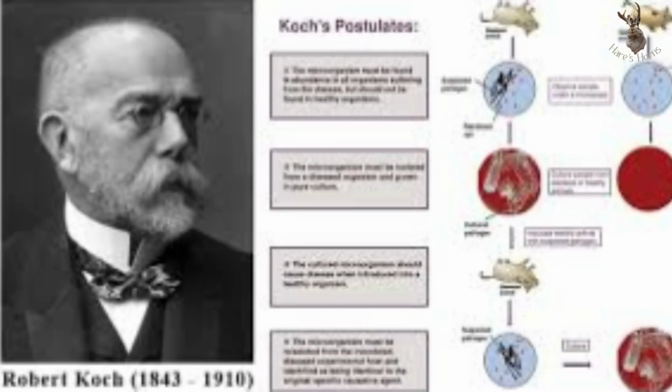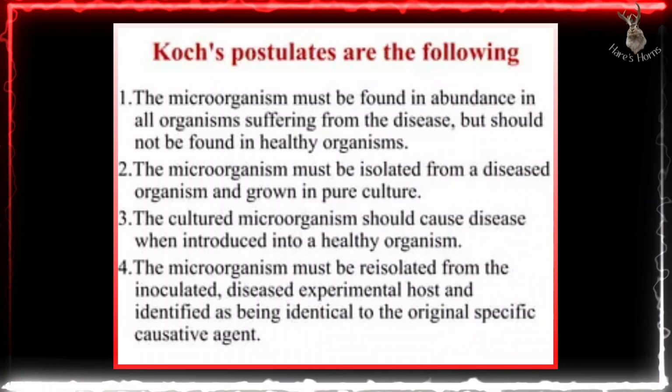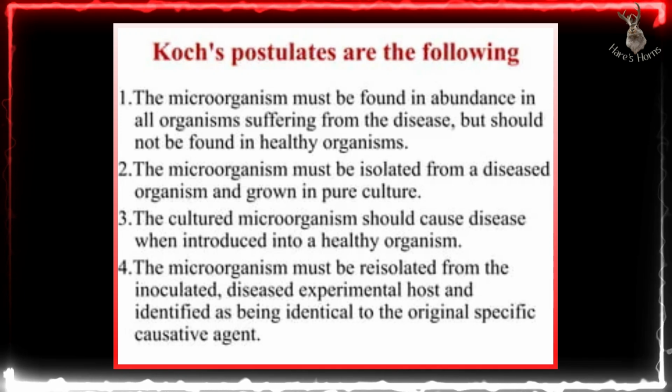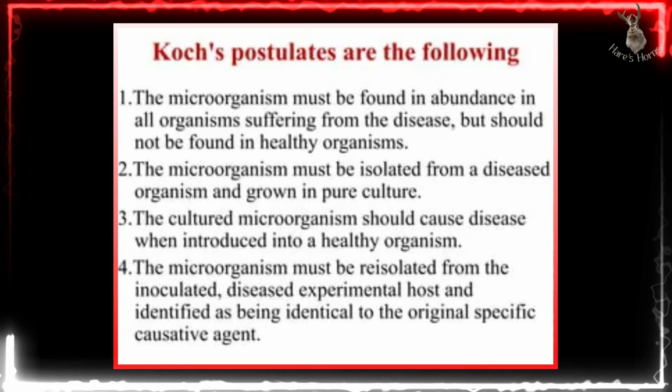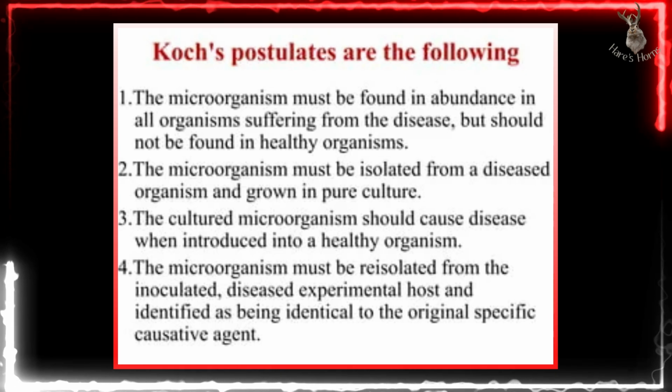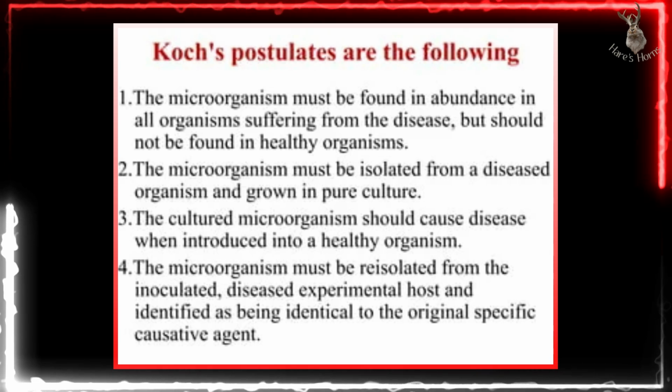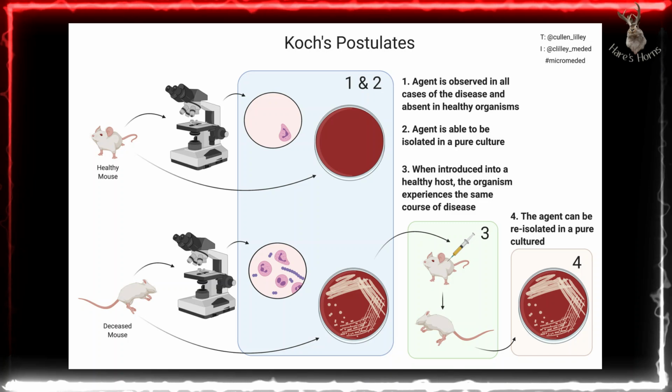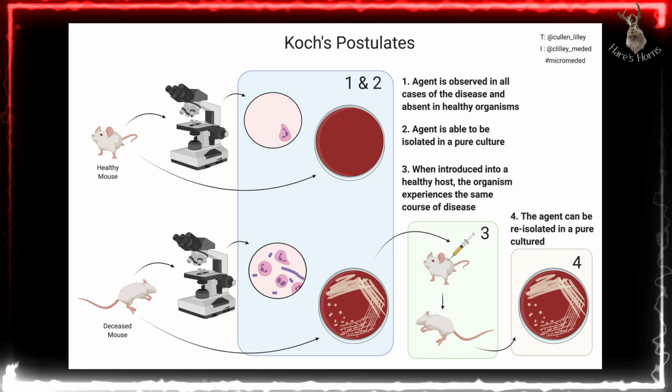Koch's postulates state that, to paraphrase, what is being sought, in this case the virus, must be clearly identified to be claimed to exist, so it must be visible. Specifically, it must first be proven that the virus is present in every diseased organism. It must be isolated, that is, separated from everything else that exists in the sample, and preserved in a pure environment. When what has been isolated, a pure virus and nothing but it, is introduced into a healthy organism, that healthy organism must fall ill and have identical disease symptoms, and the virus must then be isolated again from it, which must be the same as the originally isolated one.